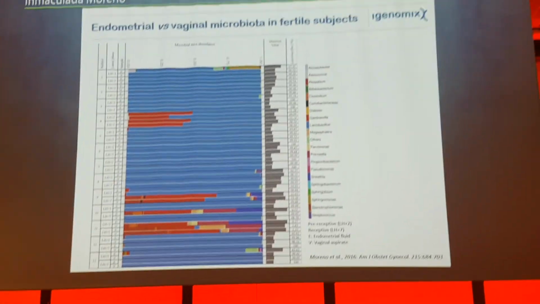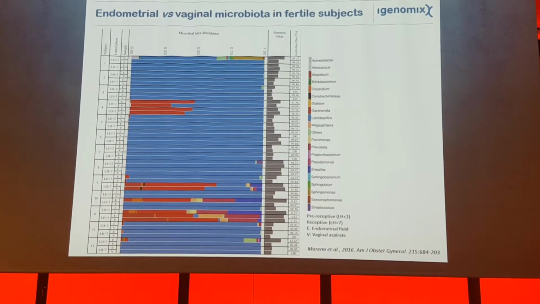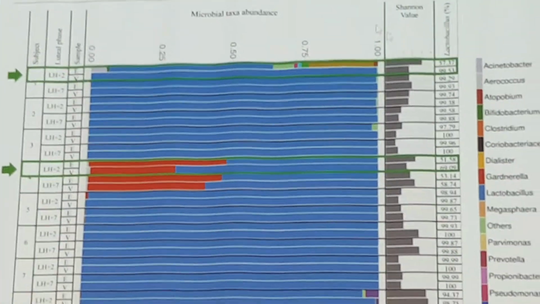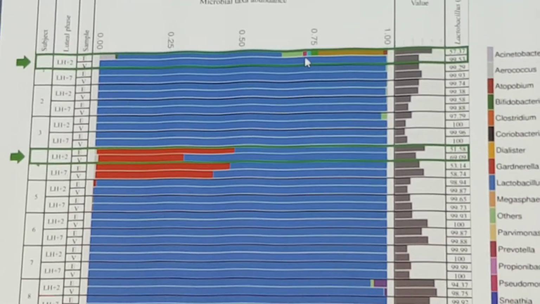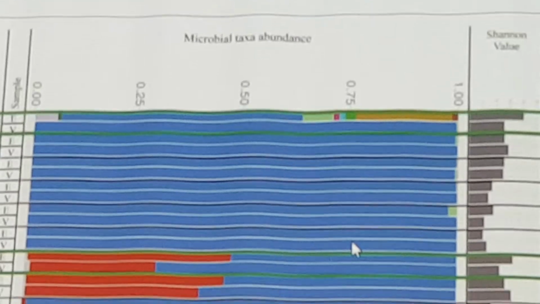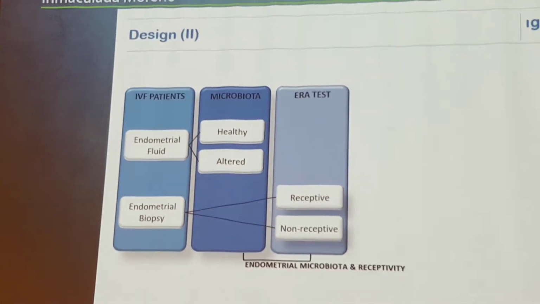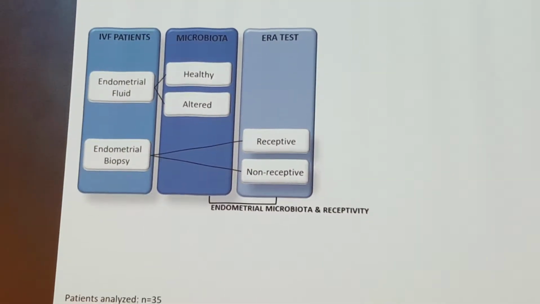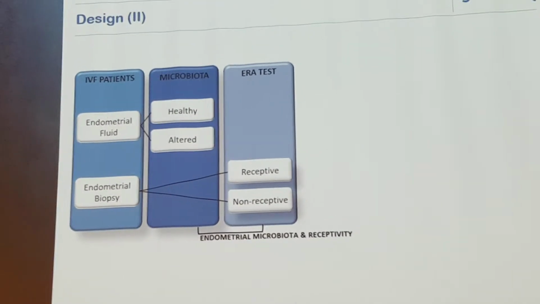Also, if we compare paired samples of endometrium and vagina taken from the same woman at the same time, many of them are very similar, but there were some women that presented, for example this first one, a different microbiome between the endometrium and the vagina. So this was the first evidence that the endometrium can have its own microbiota.